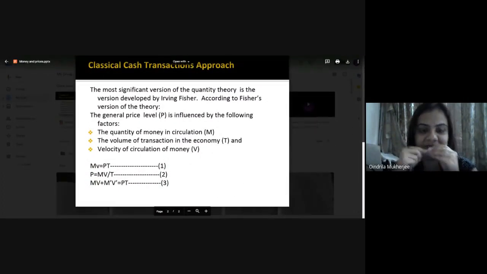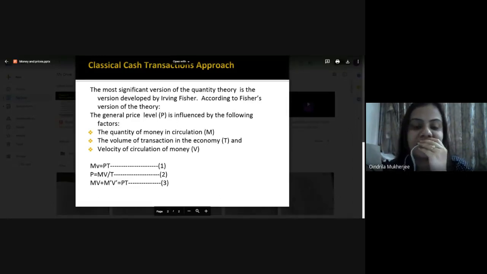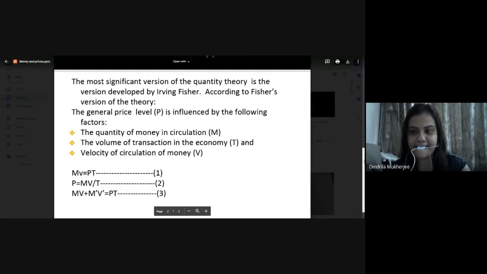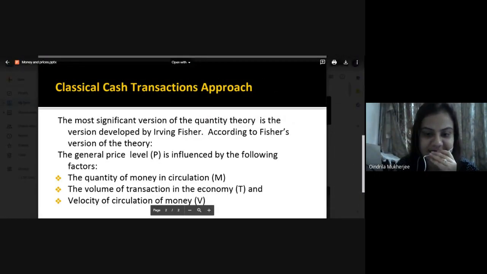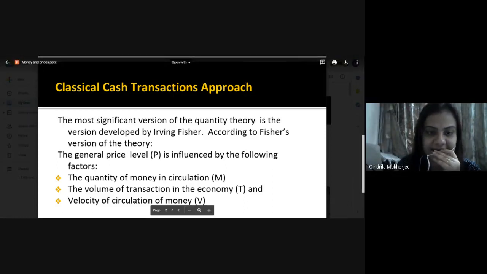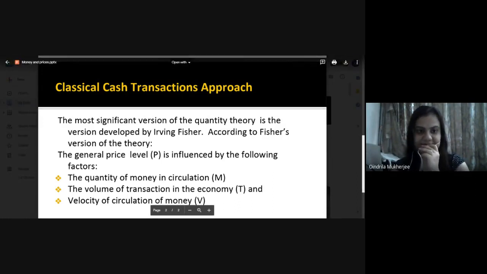Okay. So now we will learn the first approach. You can take down the heading, students, the classical cash transactions approach, as you can see from the slide. Next slide. Can you see the slide? I hope. Yes, ma'am. Everybody? Okay. So put the heading, as you can see over here, classical cash transactions approach. So we will see what does this approach tell us.